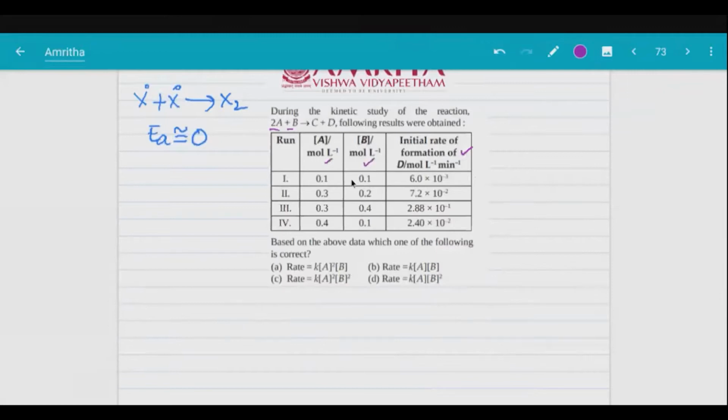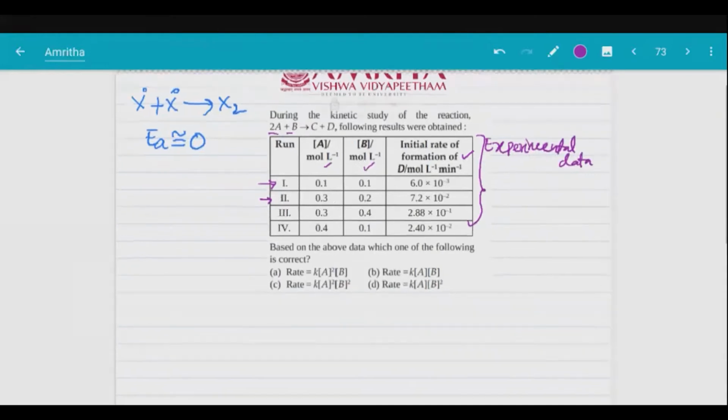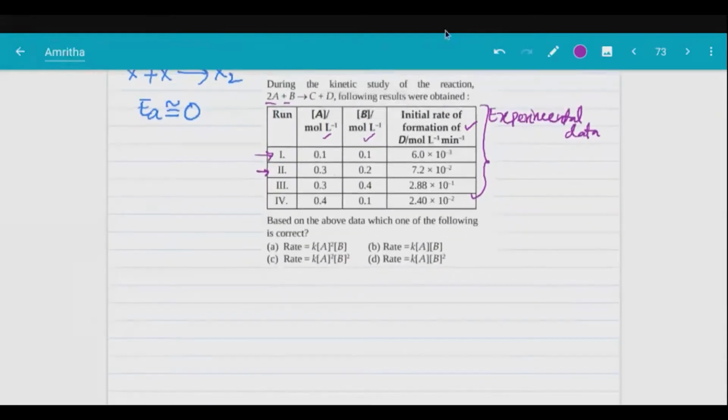Concentrations are given. See, the first time, they performed an experiment with 0.1 molar A, 0.1 molar B. The rate of reaction is this much, 6 into 10 power minus 3. And the second time when they performed the reaction, with different concentrations, the rate is different. So like that, kinetic study is basically experimental. So experimental data is given. Now from this, we can write the rate law. Okay, so listen carefully. How do we write the rate law from the given information?